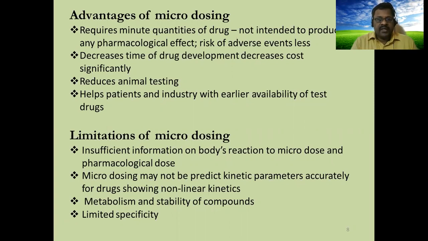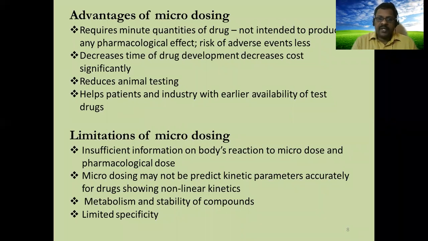There are disadvantages also. There is insufficient information on the body's reaction to a microdose. We don't know; sometimes a microdose also may produce some unwanted effects. And the response to a microdose and the normal dose may differ sometimes.